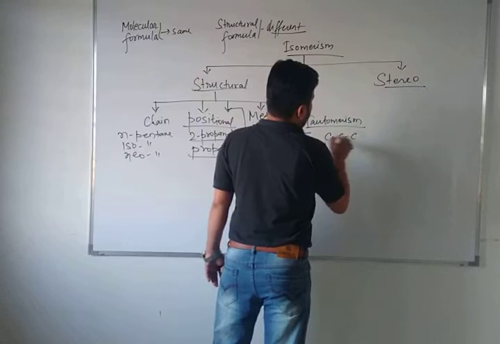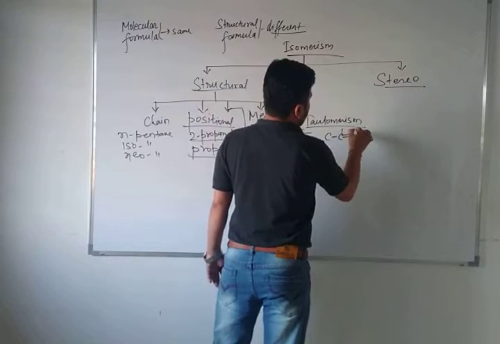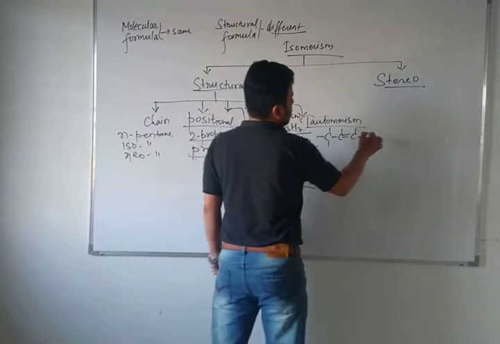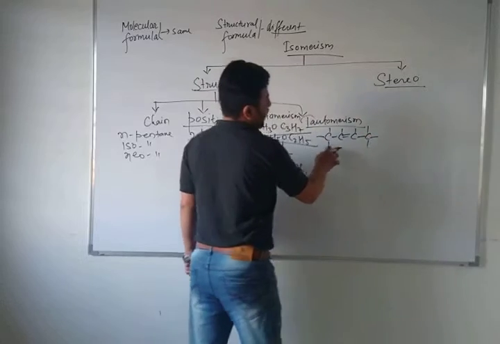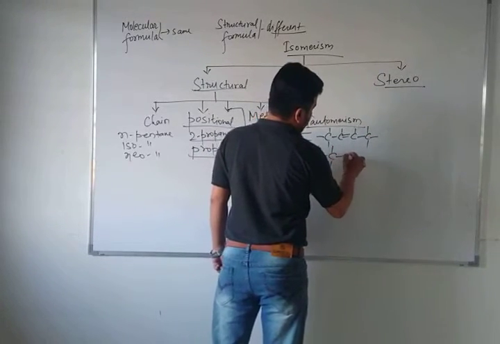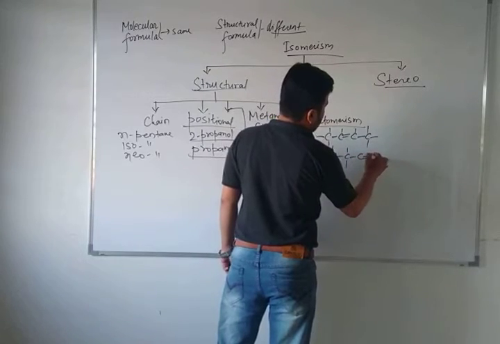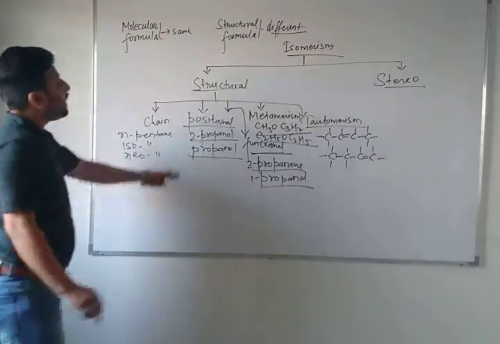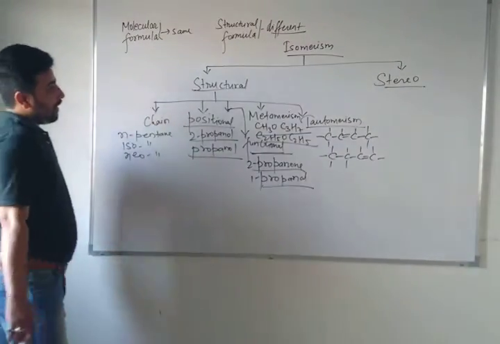Just suppose there are 3 carbons. On the second carbon there is a double bond, or you can say on the first carbon there is a double bond. If the hydrogen atom changes position, then on this third position the double bond has come. So this type of phenomenon comes in structural isomerism.